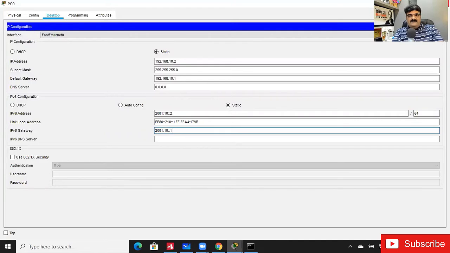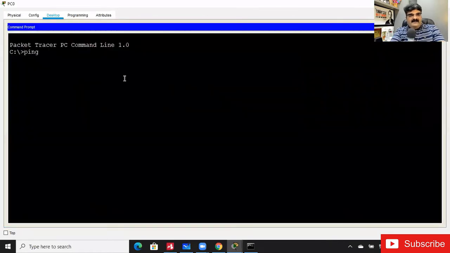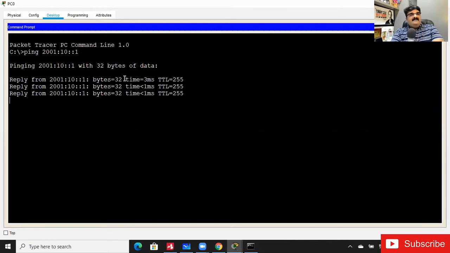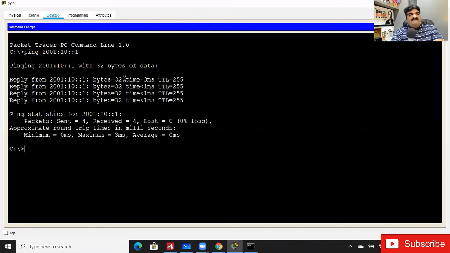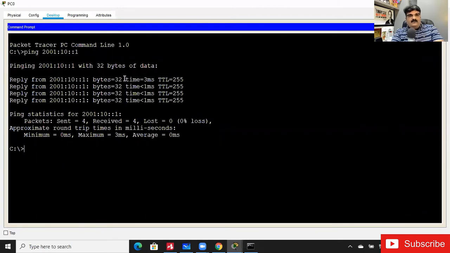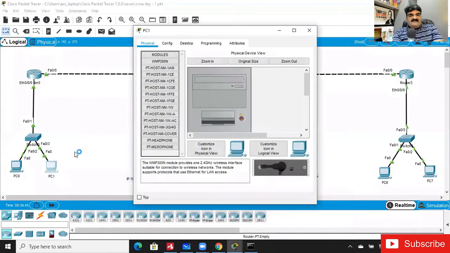Then let me check ping 2001:10::1. Yeah, I'm getting a reply. It is as easy as IP version 4. Sir, for 2 IPv6 addresses, can we consider the second IPv6 under the interface as secondary? No, in this case, no. Both will be primary. Now I'm going to assign an IP address to this particular PC.